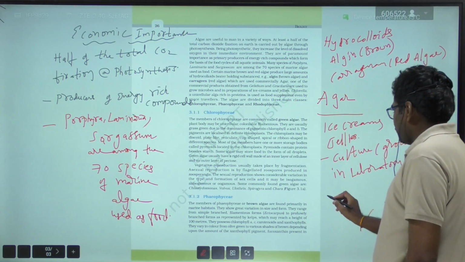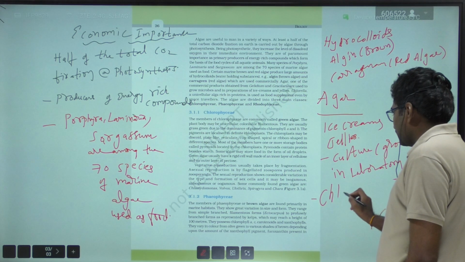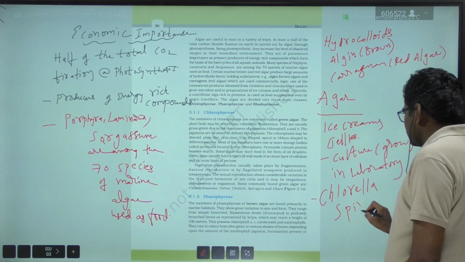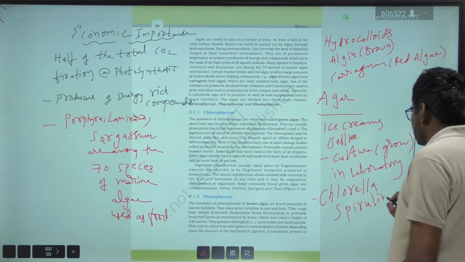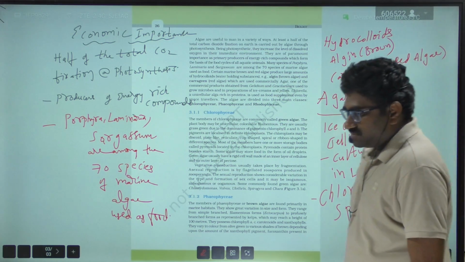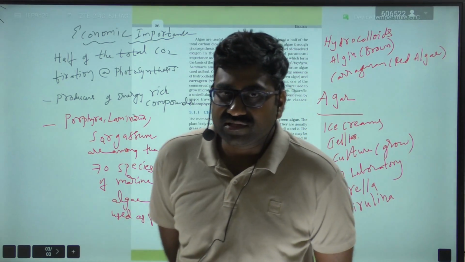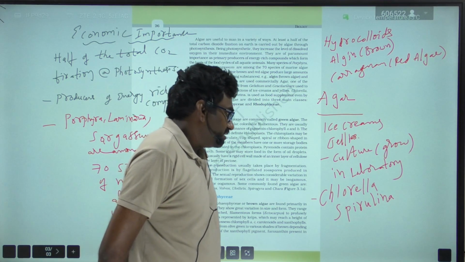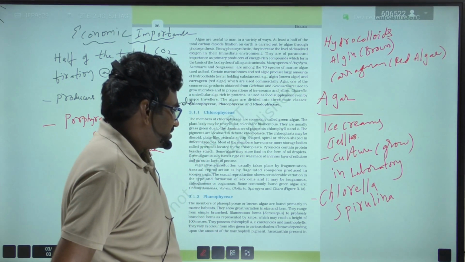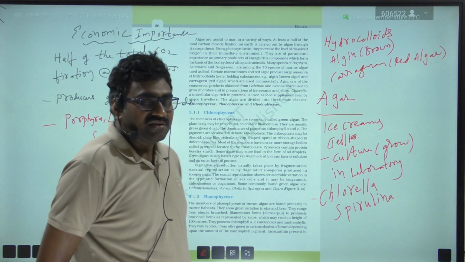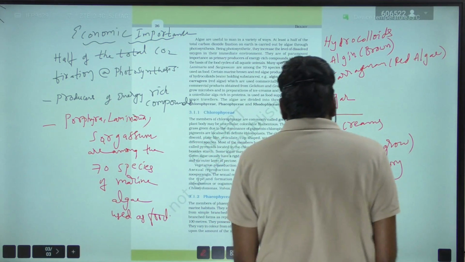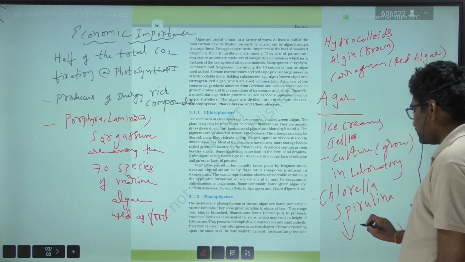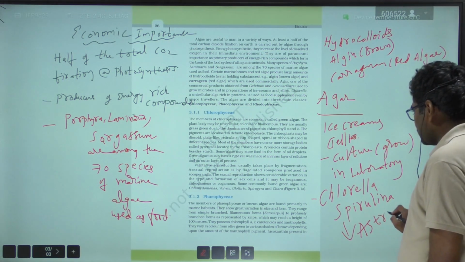And chlorella, very important, chlorella, spirulina, which are rich in single cell proteins, SCPs. They are rich in single cell proteins, and they are used as a food supplement by space travelers or astronauts.